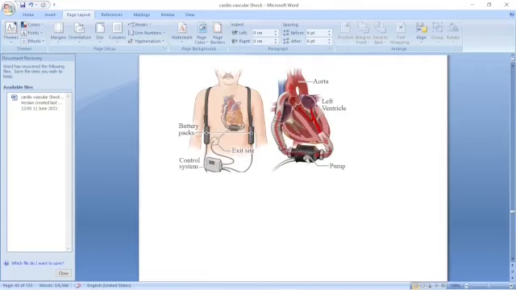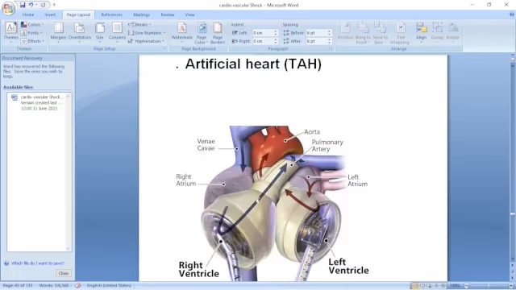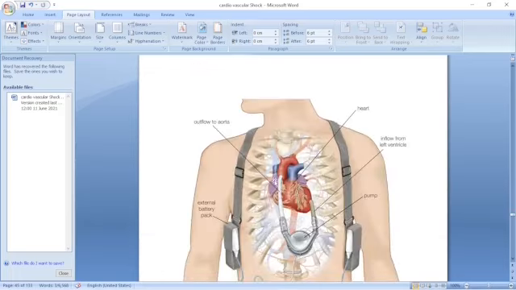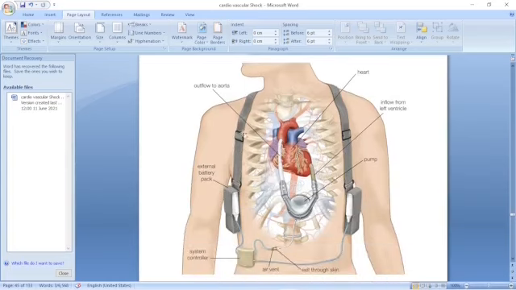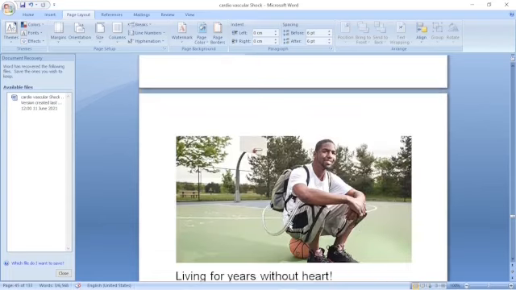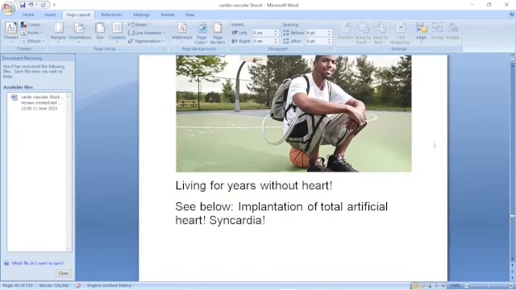You can see the pump. When the left ventricle fails as a pump, this pump aids the left ventricle in pushing blood to the systemic circulation. This is the artificial heart, with blood outflow into the aorta and inflow from the left ventricle, because the left ventricle has failed and this will act as a pump instead. This person is living